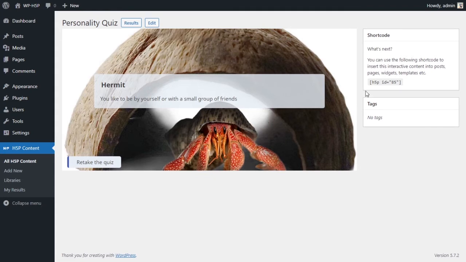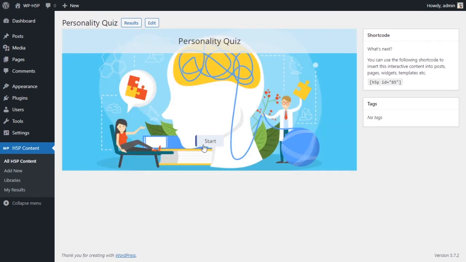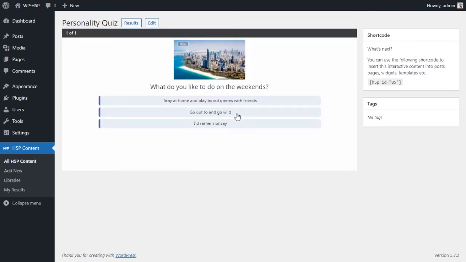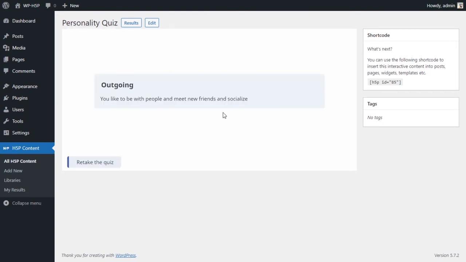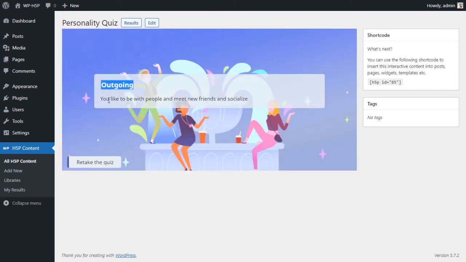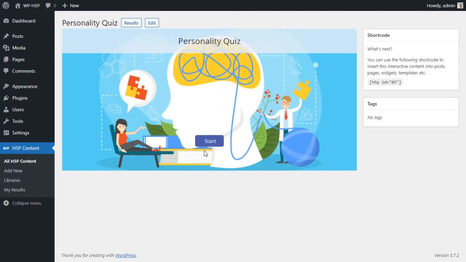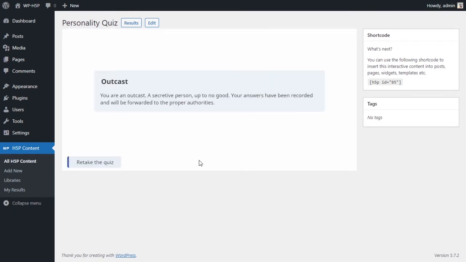So as you can see, our background is covering the whole activity, and then we've got some overlay elements with text in them. And then we got retake quiz. We can retake, we can start, we can choose go out and go wild, and it says outgoing, and it describes the type of personality. And finally we can click on I'd rather not say, and it says you're an outcast, a secretive person, up to no good. We didn't set an image, so we can set an image there.